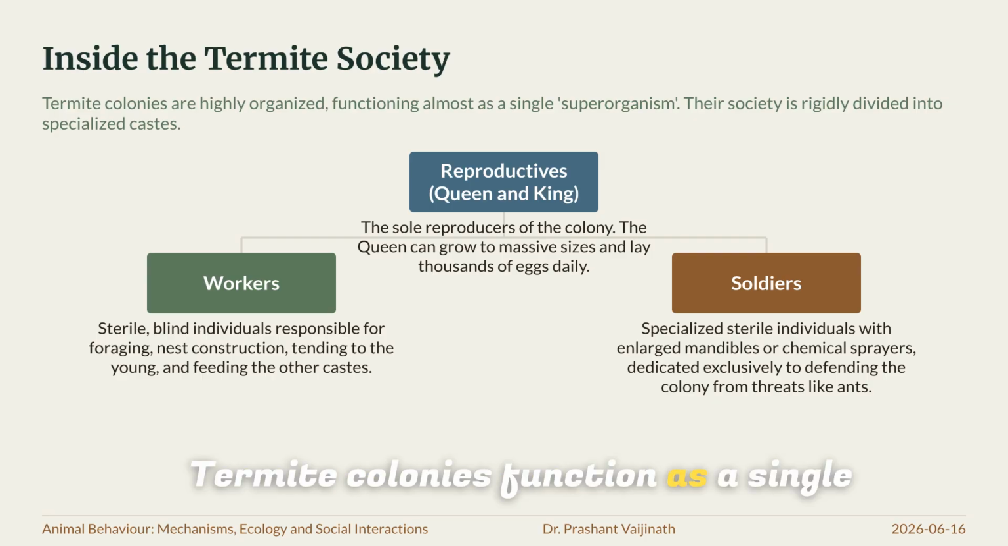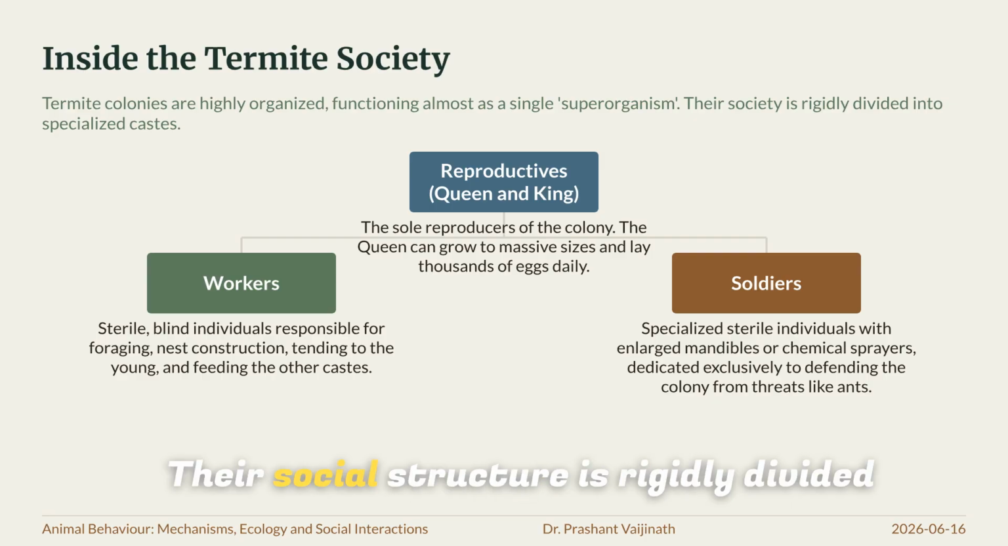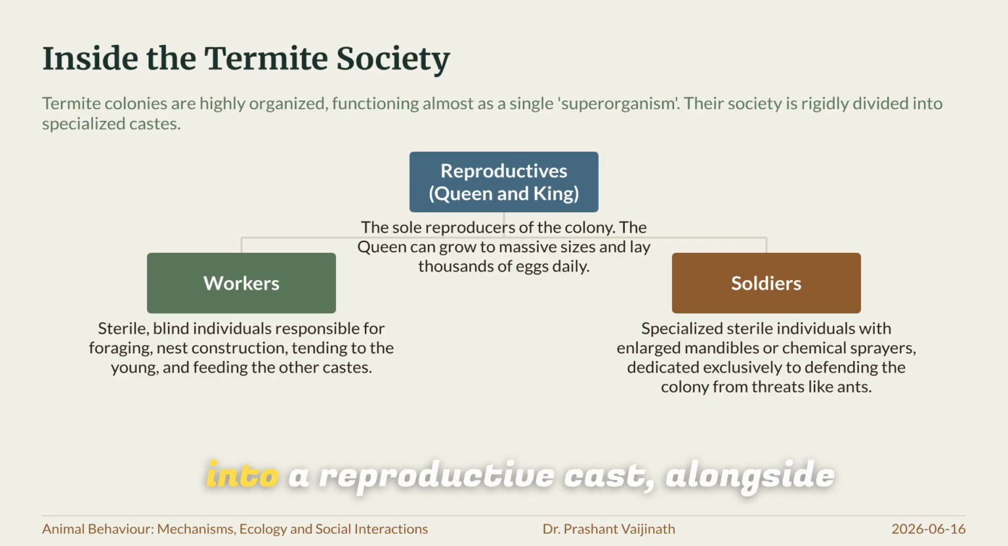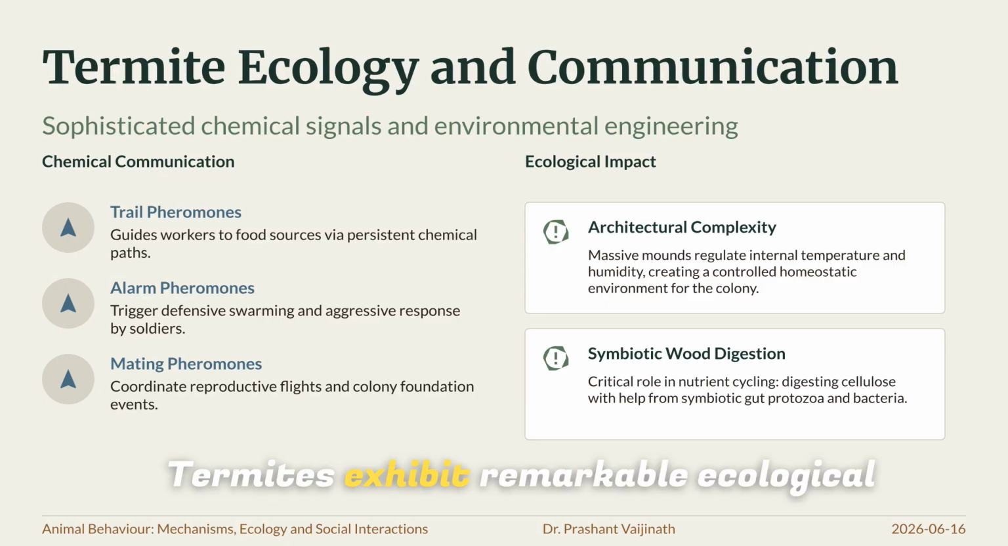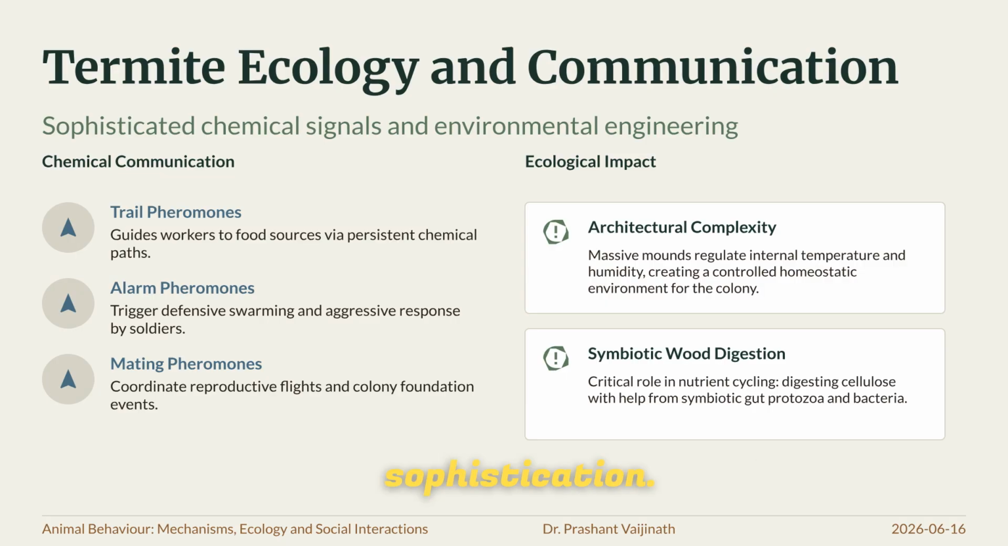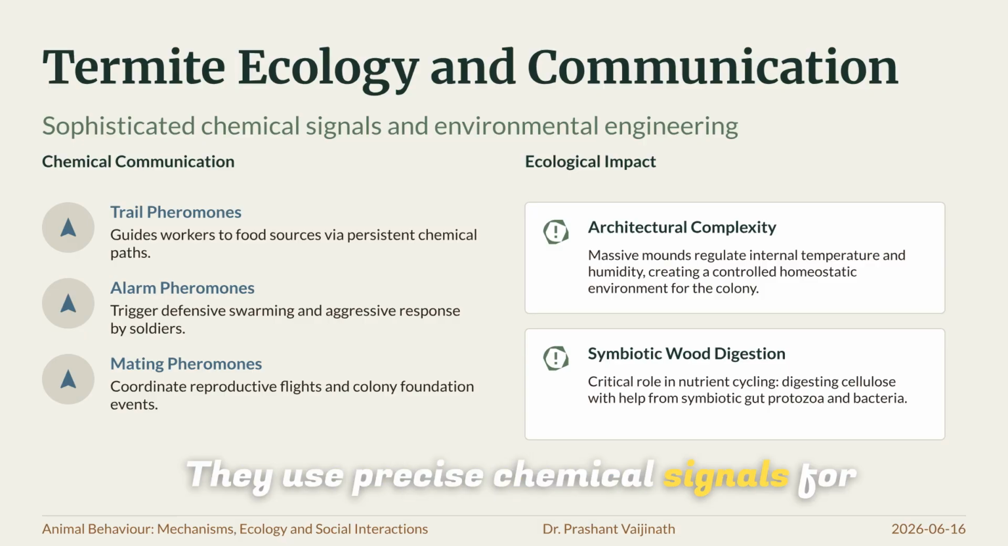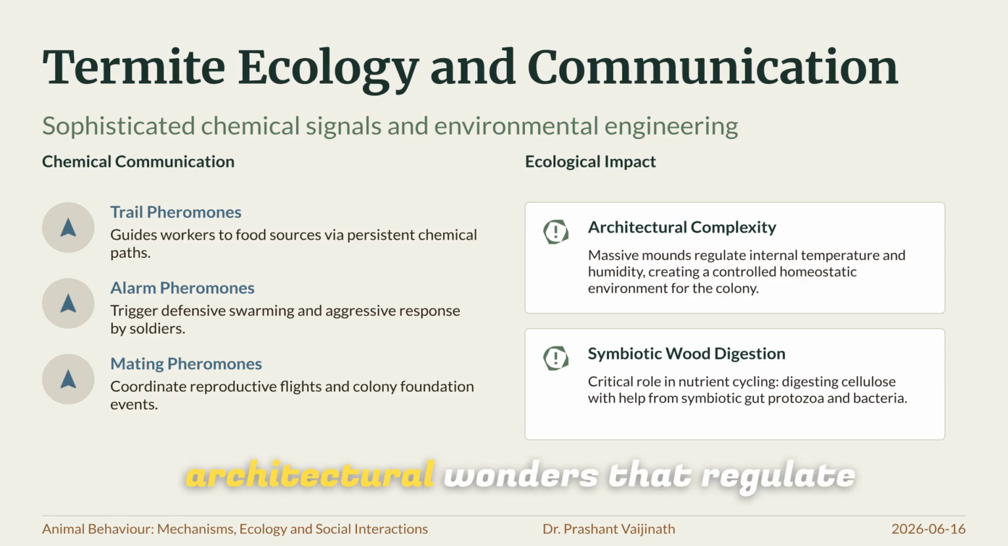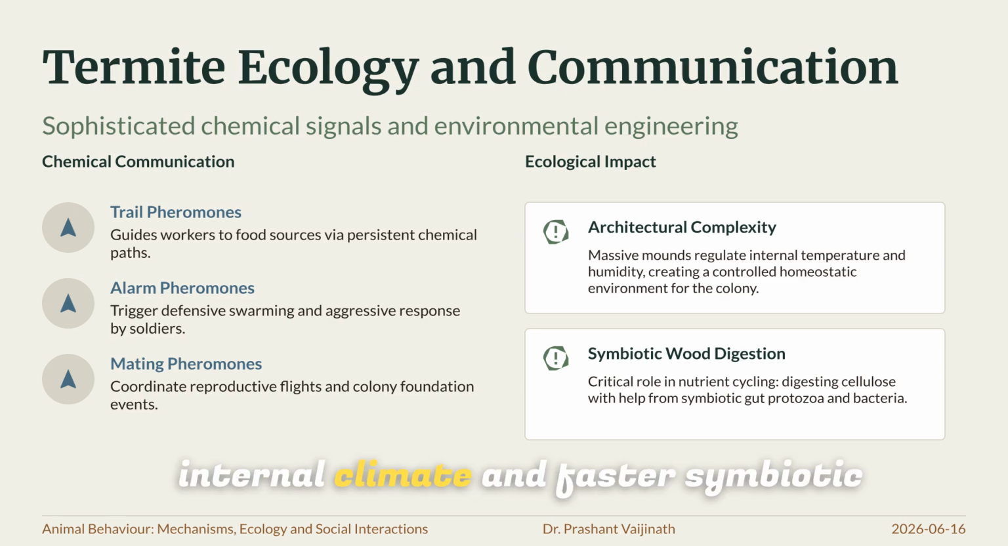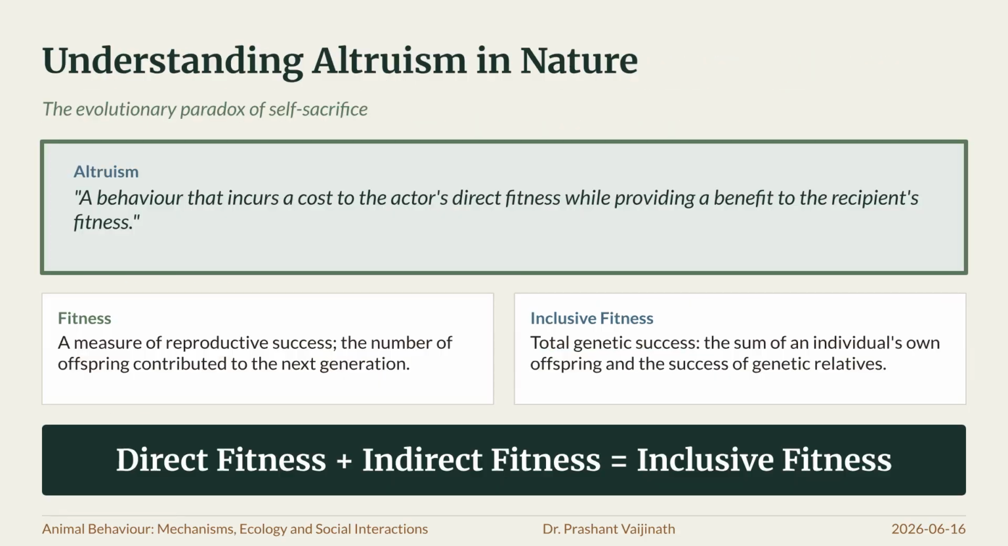Termite colonies function as a single superorganism. Their social structure is rigidly divided into a reproductive caste, alongside worker and soldier castes, each serving a specific, essential role for the colony's survival. Termites exhibit remarkable ecological sophistication. They use precise chemical signals for trail following and defense, while their massive mounds serve as architectural wonders that regulate internal climate and foster symbiotic digestion.